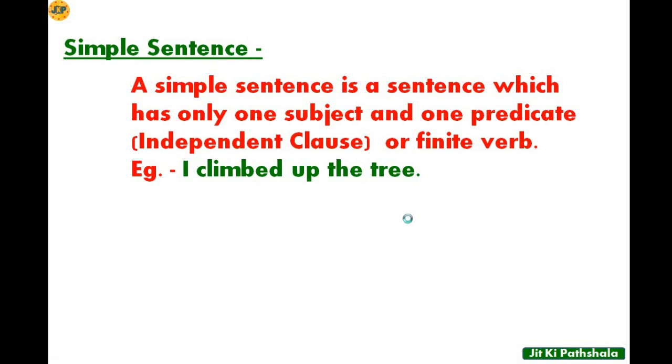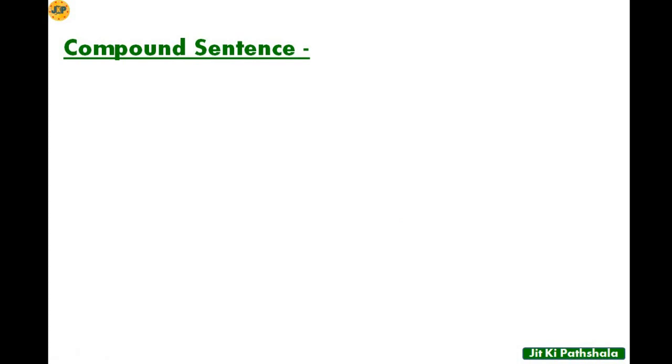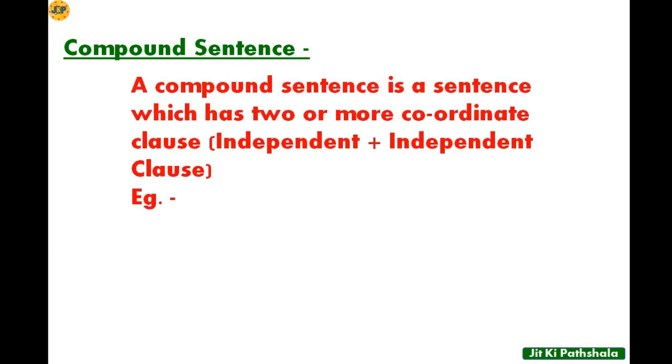Now let's see what a compound sentence is. A compound sentence is a sentence which has two or more coordinate clauses. So a compound sentence is a sentence where you will find two or more coordinate clauses. Coordinate clause means both sentences will be independent. That means independent plus independent clause. So you will have two sentences and both the sentences will be independent.